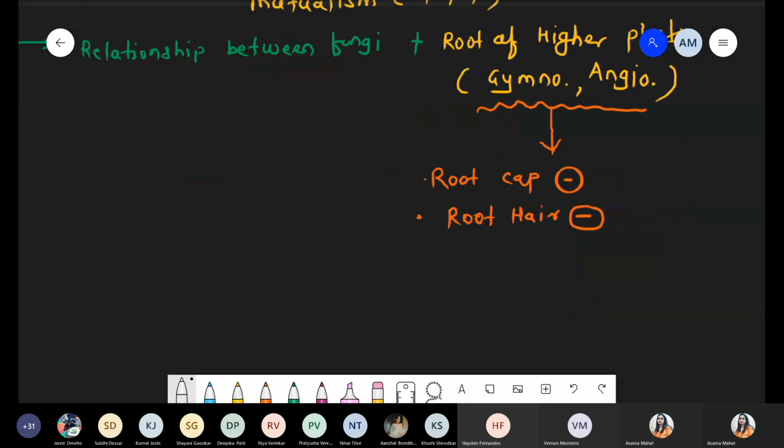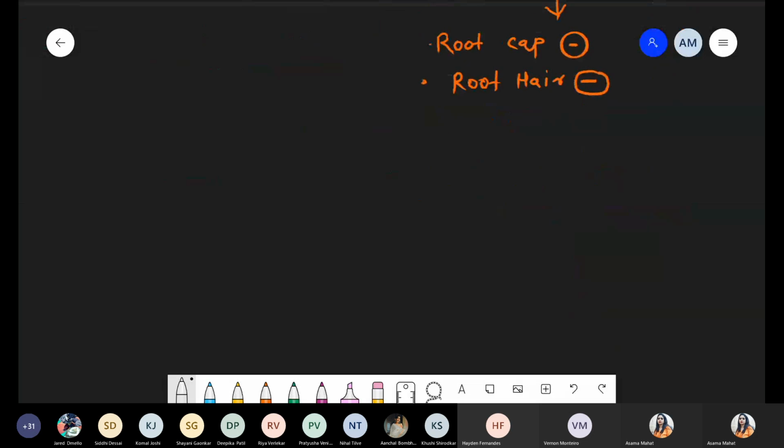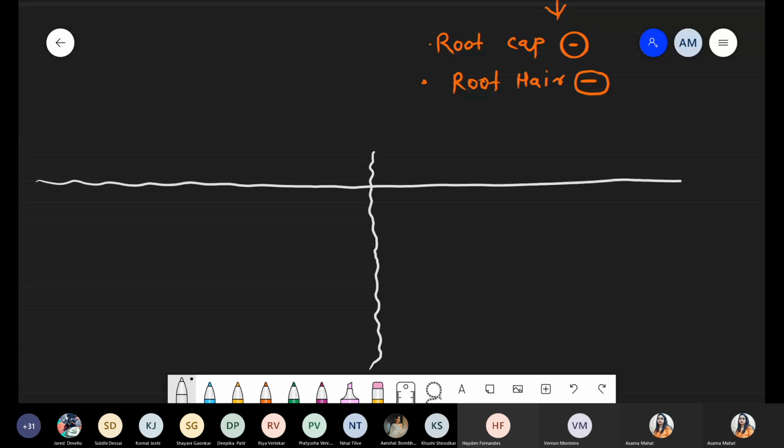Okay, chalo. So now simply we are dividing this page into two sections, and we are talking about some important points with respect to fungi and another point with respect to plant. So what kind of function is performed by the fungi and the plant? Whenever we are talking about the fungi, you know that fungi basically consist of mycelium structure.